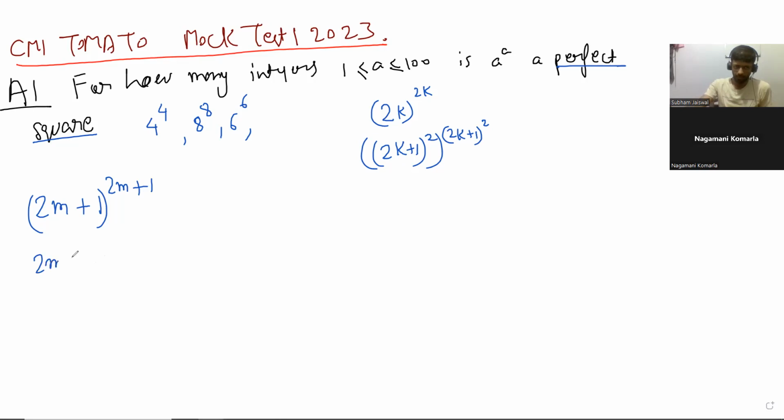Okay, so since we have that 2m plus 1 is not a square, if we write it as p1, p2, p3, we know that every exponent is odd. Wrong. Every exponent is not even. Oh, right. Not all are even.